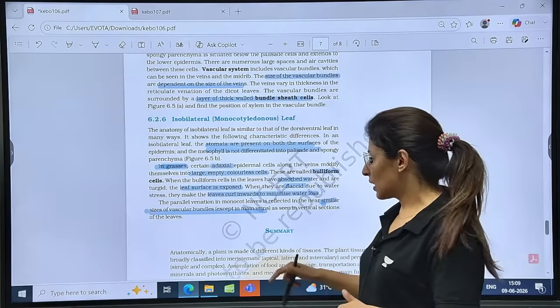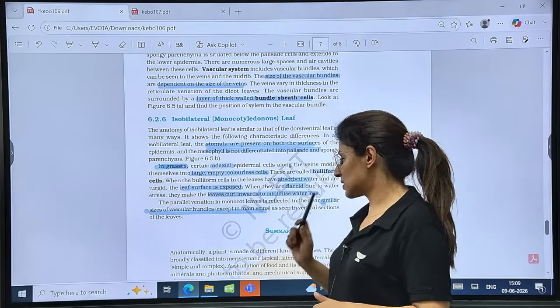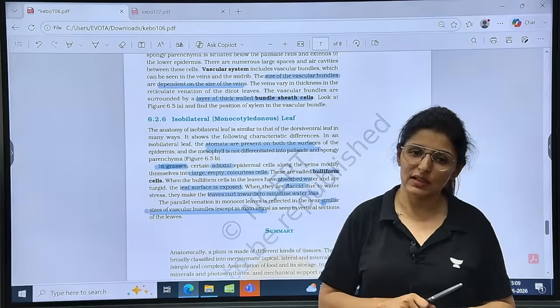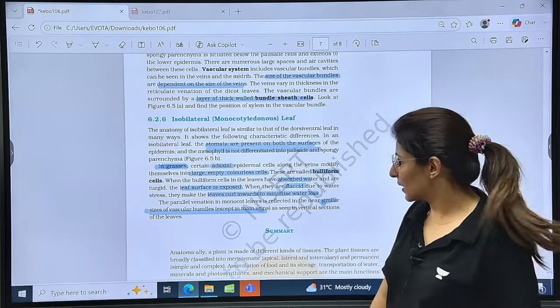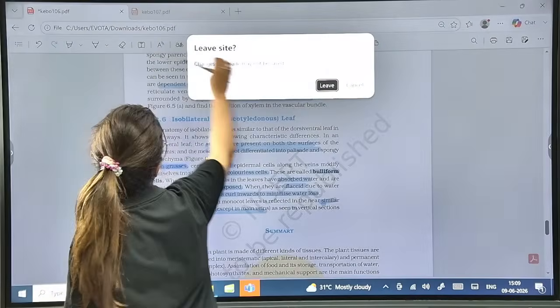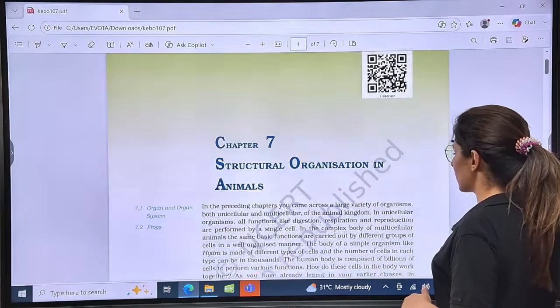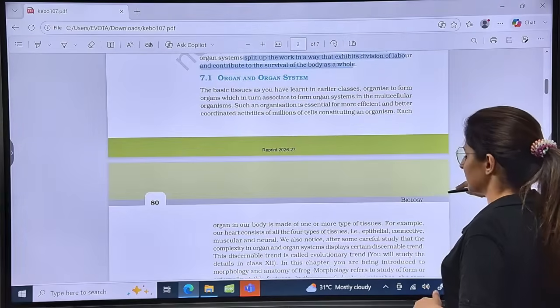Makes sense, right? The parallel venation is reflected in the near similar size of vascular bundles as seen in the vertical section. Are we clear here? Please tell me. So guys, with this, we complete the chapter of anatomy, right? Now moving on to the chapter of structural organization in animals.